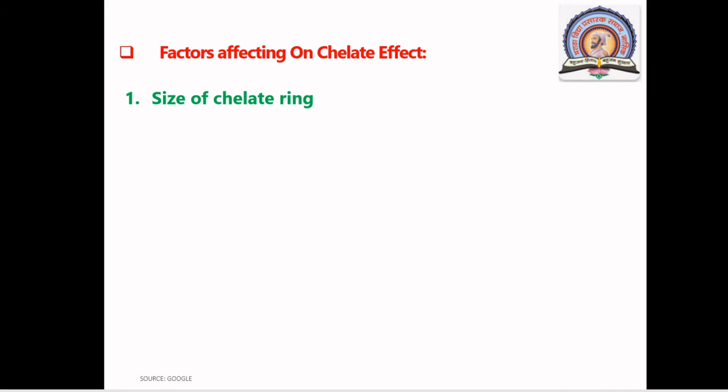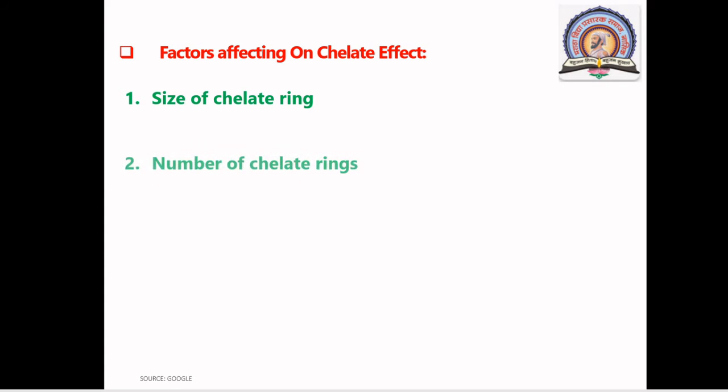Chelates having 6-membered rings are more stable than those having 5-membered rings, which are again more stable than chelates having 4-membered rings. It means if the size of the chelate ring increases from 4 to 5, 5 to 6, the stability of complexes increases.